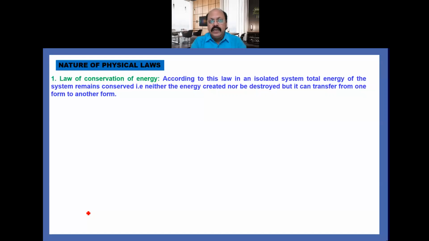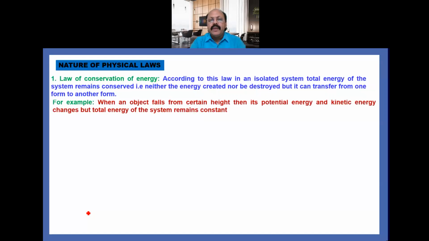The physical laws which we are discussing, we discuss for an isolated system. Isolated system means no external factors or external forces affect the system. For example, when an object is at a certain height, it has potential energy, and kinetic energy is zero.